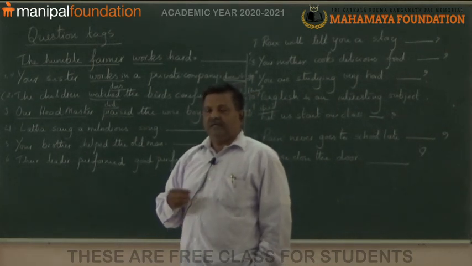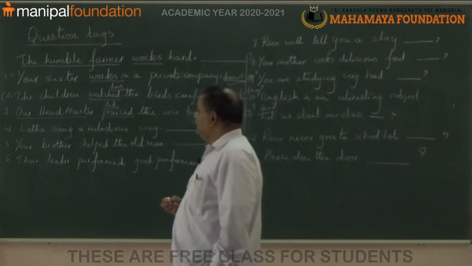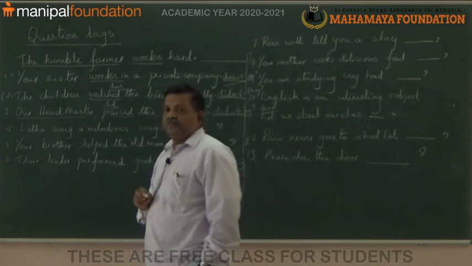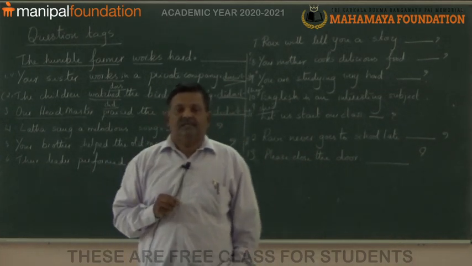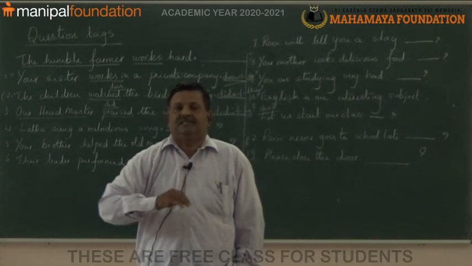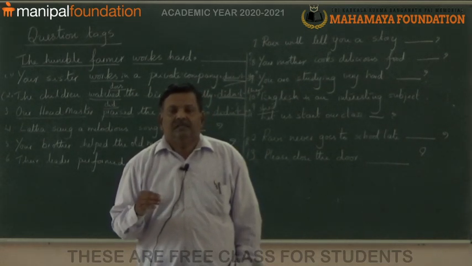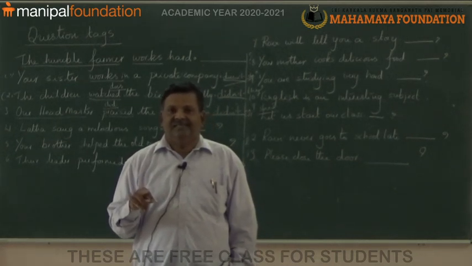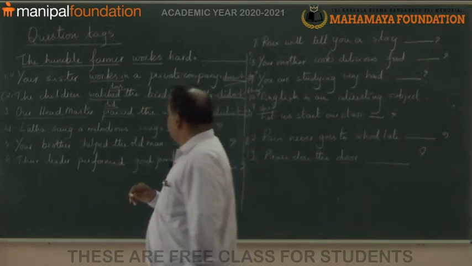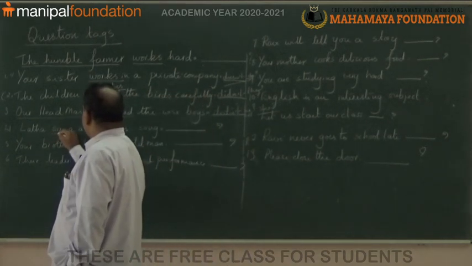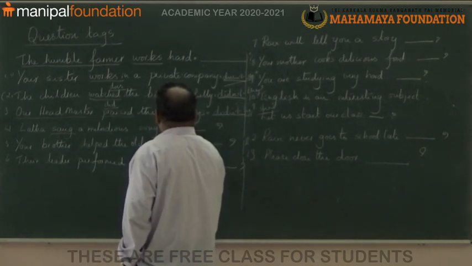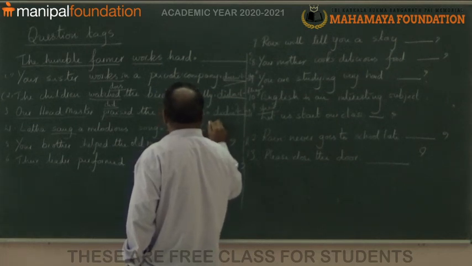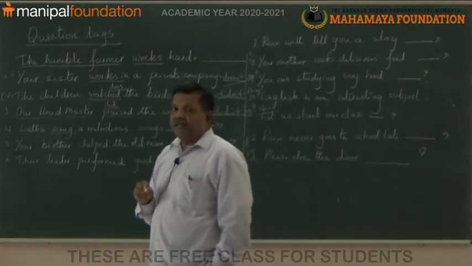Then read the next sentence. Latha sang a melodious song. Sing is present tense, sang is past tense. The subject is Latha, means she. Sang means did sing. So the answer is, didn't she. Answer is didn't she.